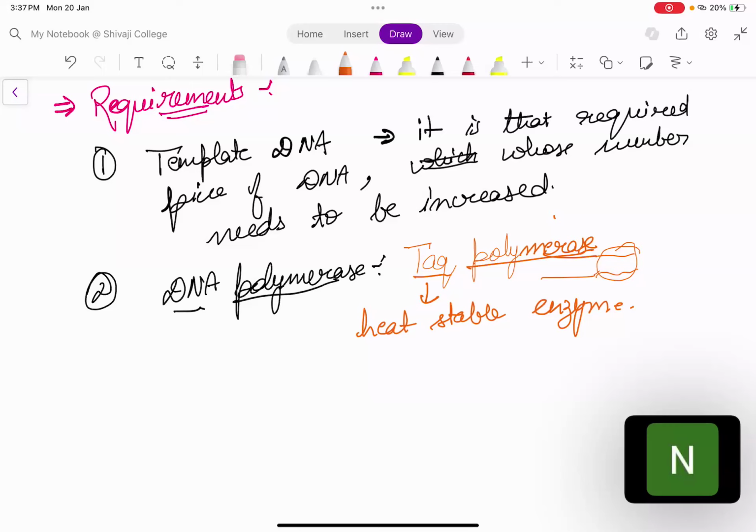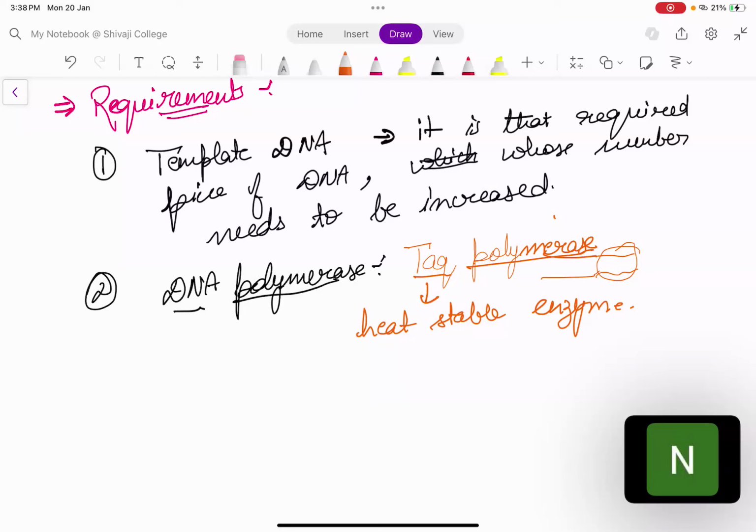Okay, so what happens when you give high temperature? Mostly the enzymes used to get degraded, right? So we want in PCR, if we are giving high temperatures, the enzyme should not degrade. अगर हम high temperature दे रहे हैं तो enzyme degrade ना करें. तो उसके लिए हमें कुछ ऐसे enzyme चाहिए थे जो ज्यादा temperature पे, ज्यादा heat पे stable रहते हो. तो ऐसा हमको एक enzyme मिला जिसका नाम क्या है? Taq polymerase. ठीक है, it is a heat stable enzyme.